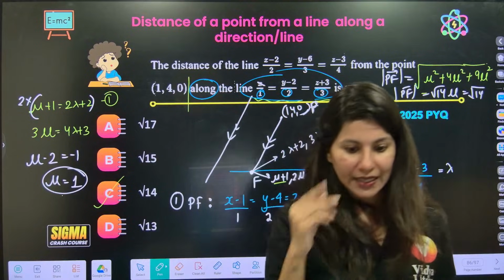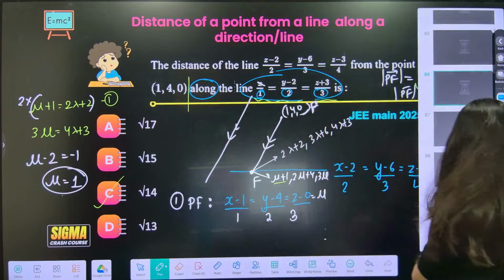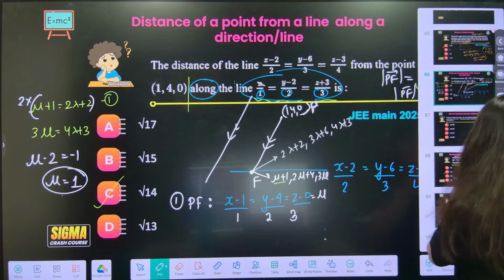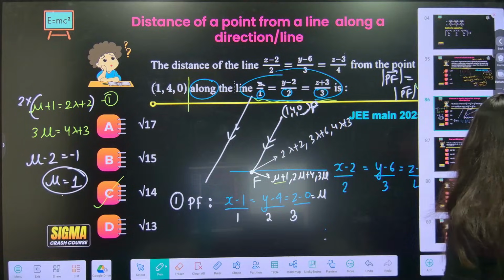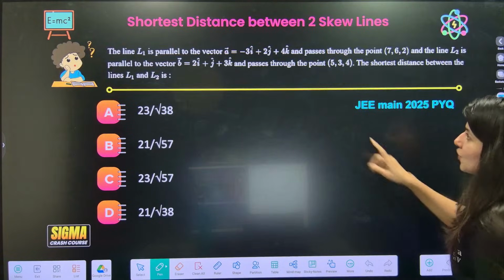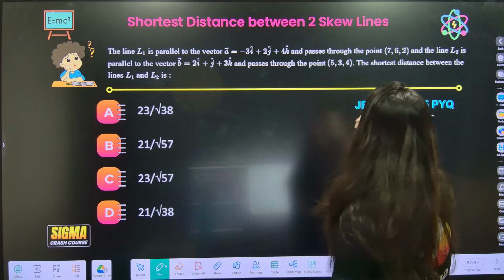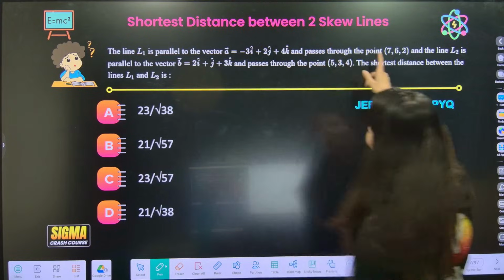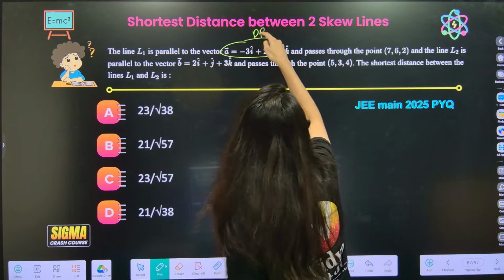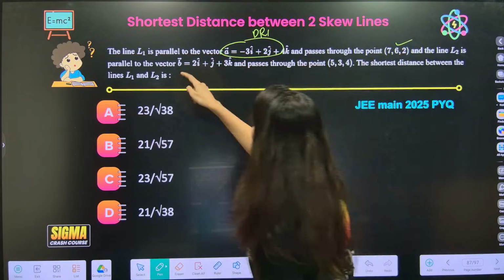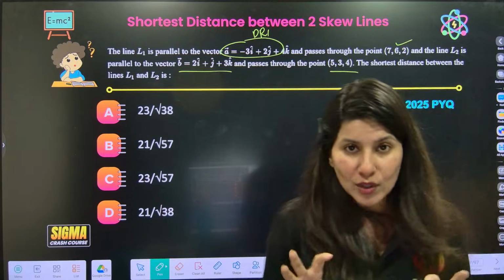Okay, right? And on this note, we are ending today's session. I will give you a homework also. Okay, so yes, a couple of things to be given as homework. See, shortest distance between two lines. Okay, so line L1, direction ratio dr1 is given, point is given. Line 2, direction ratio and point. I think line 1, line 2, both ingredients are given.